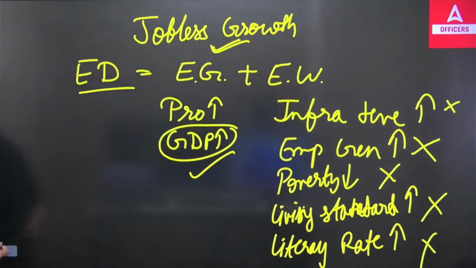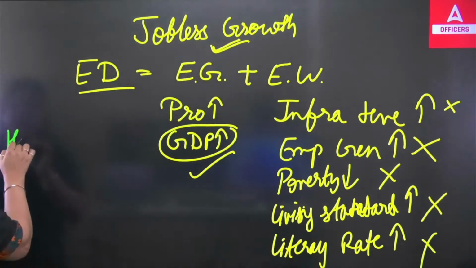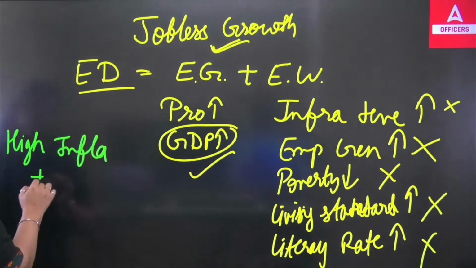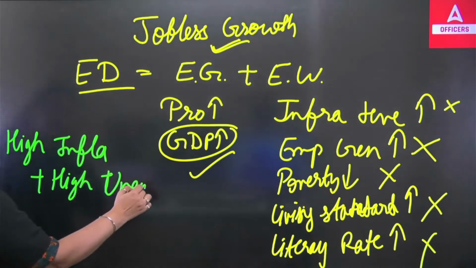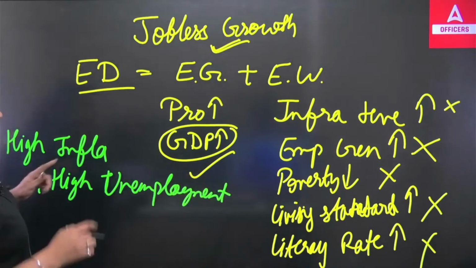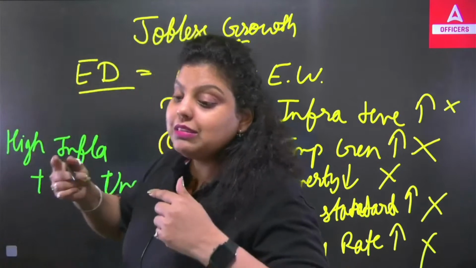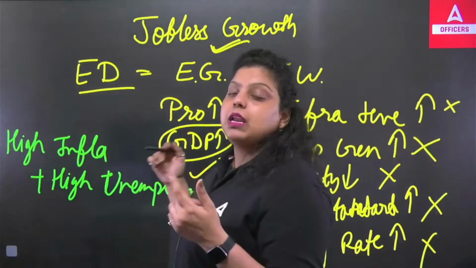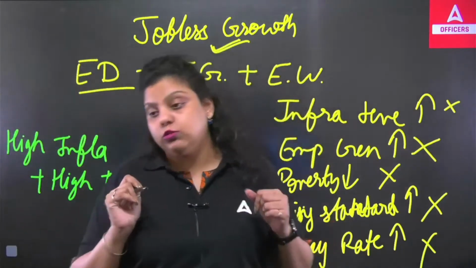Apart from that, India is also facing another situation that is known as high inflation plus high unemployment. So you can see inflation is rising. It means the goods and services keep increasing their prices. So goods and services are becoming costly day by day. At the same time, the unemployment is rising.